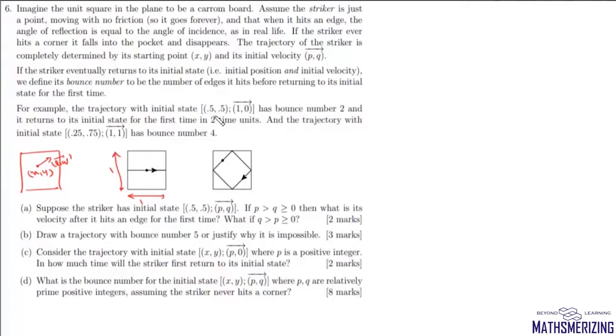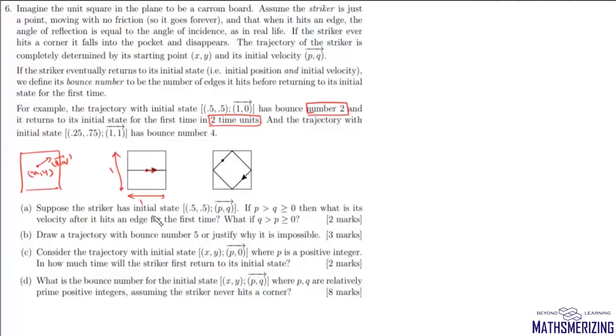So suppose, for example, there is a striker which is at 0.5, 0.5, that is the center of this board, and has a velocity 1, 0, that is it is headed in the x direction. So first it will hit this edge, and then it will rebound, and again it will hit this edge, and then it will come to the same position with same velocity. So in that case, this bounce number will be 2. In the same way, for initial state 0.25 and 0.75, it has bounce number of 4. So this is how this particle is going to bounce back.